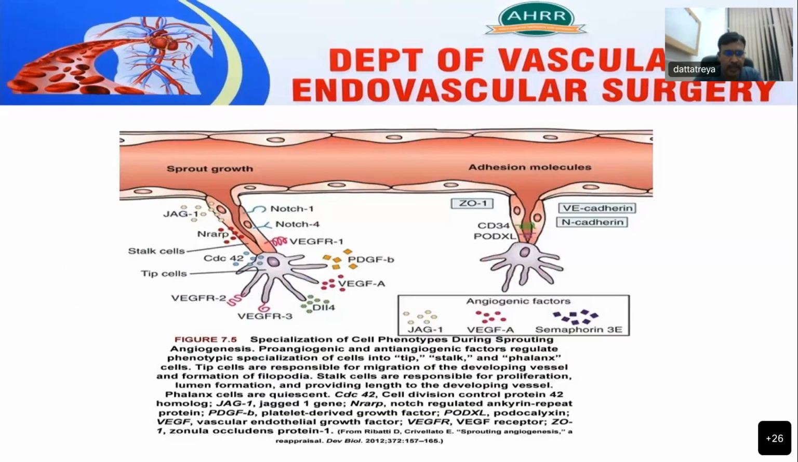During sprouting angiogenesis, pro-angiogenic factors like vascular endothelial growth factors and anti-angiogenic factors like notch signaling factors regulate the phenotypic specialization of the cells, which are differentiated into tip cells, stalk cells, and phalanx cells, as I have told earlier. The tip cells are responsible for migration of the developing vessel and formation of filopodia. Stalk cells principally help in supporting the developing blood vessel and formation of lumen for the future blood vessel formation.